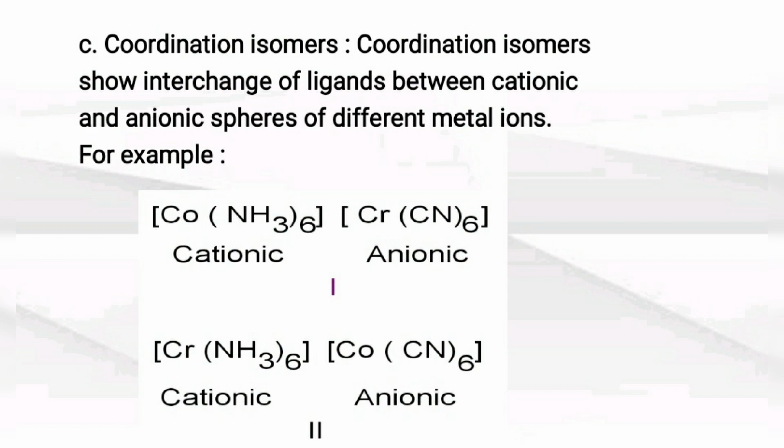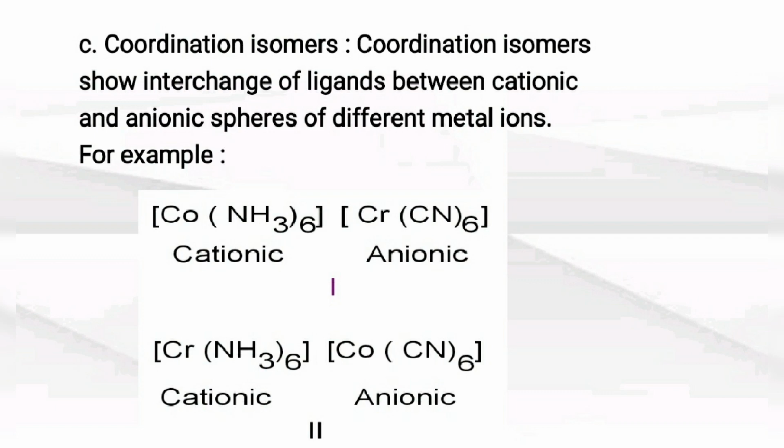And in the second example you see [Cr(NH3)6][Co(CN)6]. So here the central metal ions have exchanged their ligands. Such compounds which have the same molecular formula but different structures due to the changed position of the ligands are called coordination isomers.